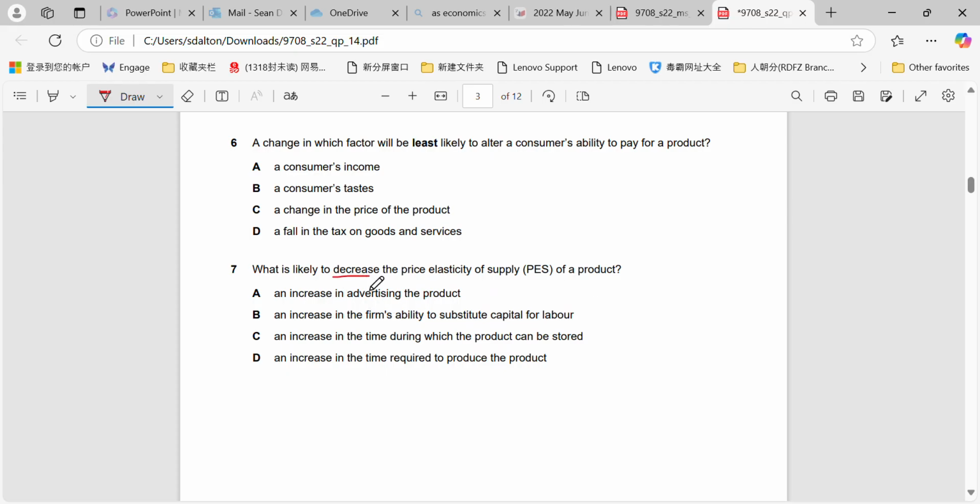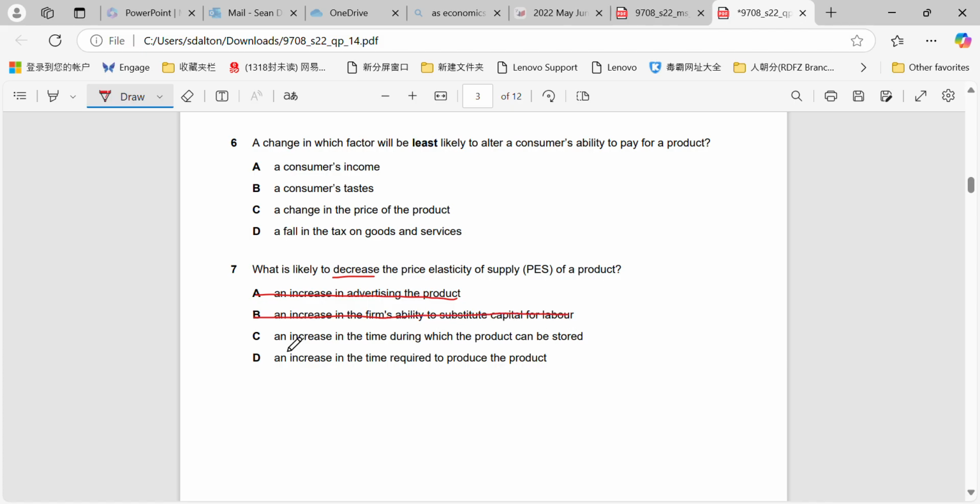What is likely to decrease the PES of a product? Okay, increase in advertising. Remember that advertising affects the PED. An increase in the firm's ability to substitute capital for labour. Okay, that's going to increase their PES, not decrease their PES, because it will allow them to make goods quicker.